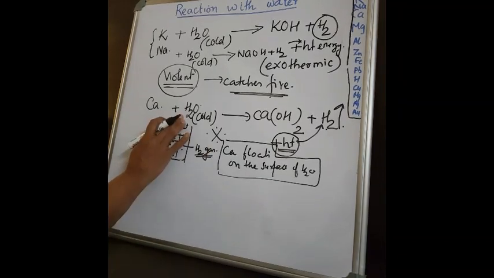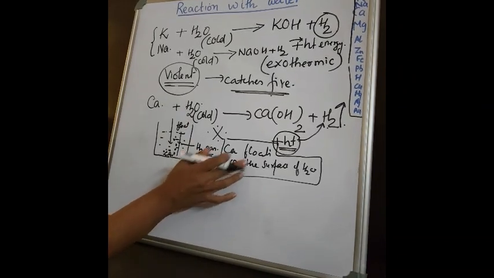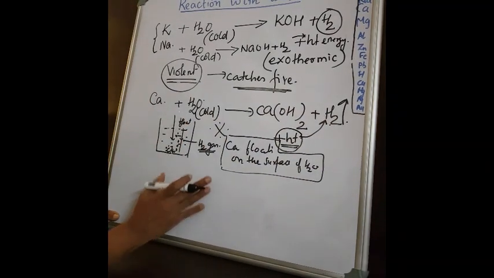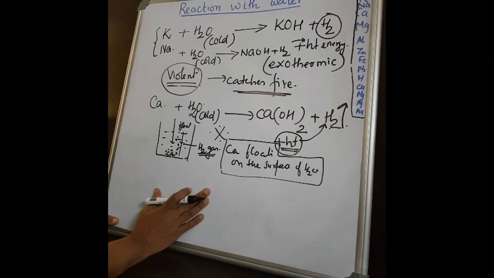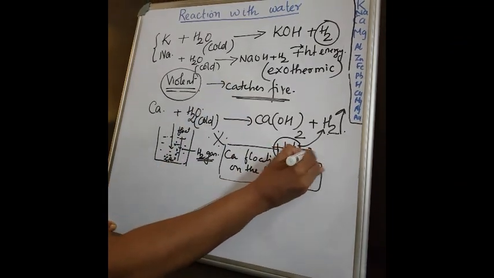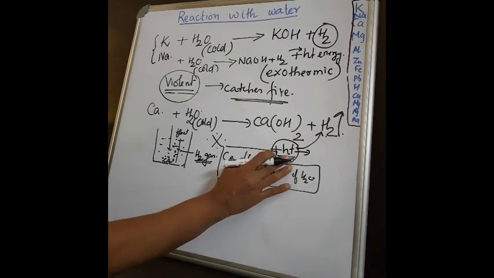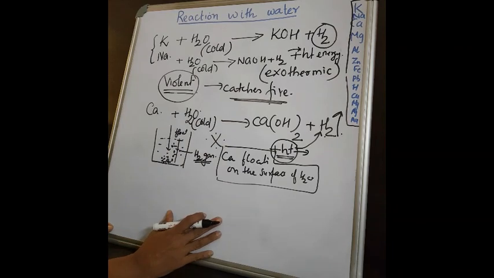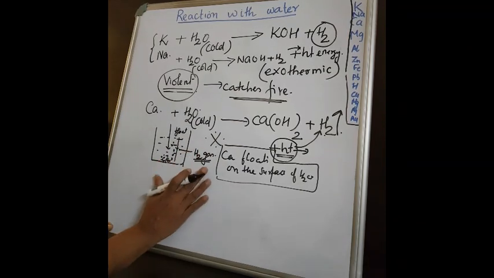So on reaction with water, it floats on water because hydrogen surrounds the calcium and makes this calcium float on the surface of water. But it does not catch fire or burn. Why? Even though heat energy is liberated, that heat energy is not sufficient for this hydrogen to burn or catch fire. Correct? You got it?